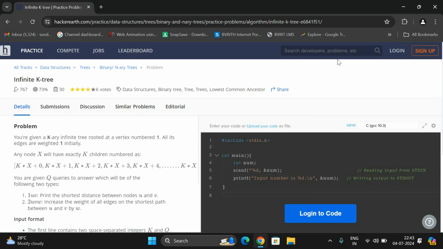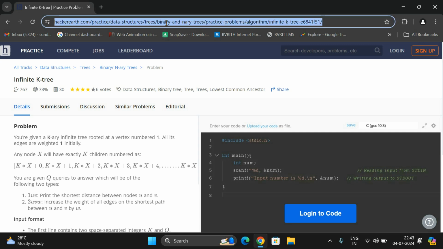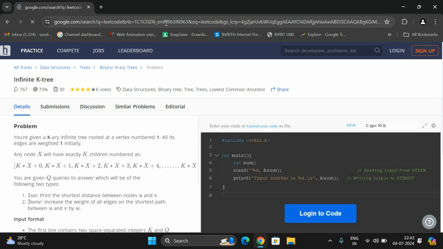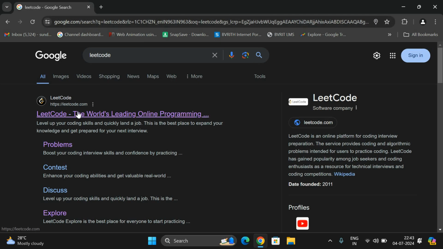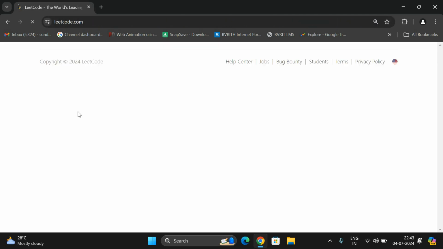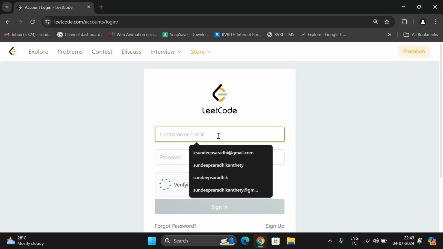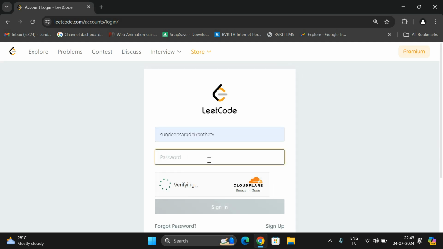And then the next one is LeetCode. After completion of this one, you can go to LeetCode, once you get confident in coding. And see, here also you just sign in. First sign up with your account and then sign in.